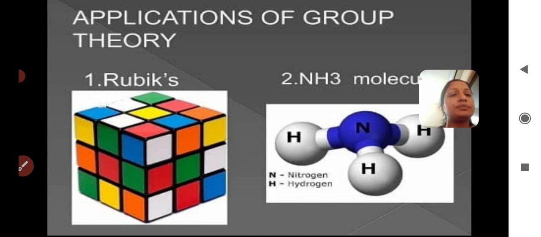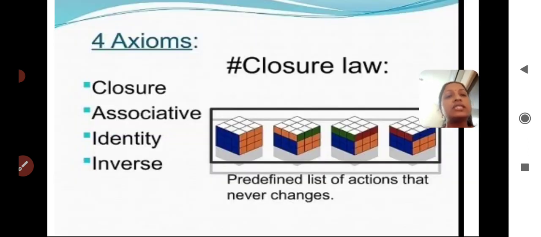Let me see here. So the first axiom is the closure property. When we are solving the Rubik's cube, when we are turning the levels, the predefined list of actions never changes.